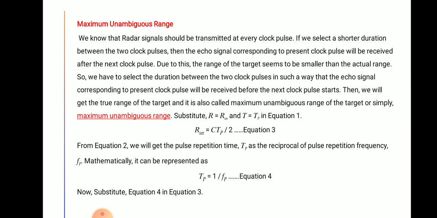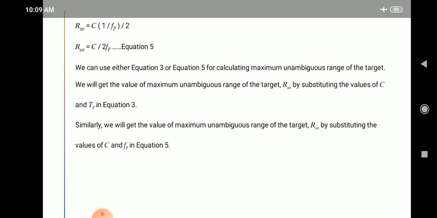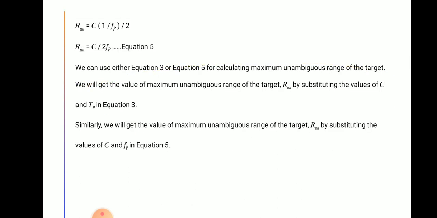Mathematically, it can be represented as Tp is equal to 1 upon Fp, that is equation number 4. Now, substitute equation 4 in equation number 3. Then what will you get? Run is equal to c into 1 upon Fp divided by 2, or Run is equal to c upon 2Fp, that is equation number 5.